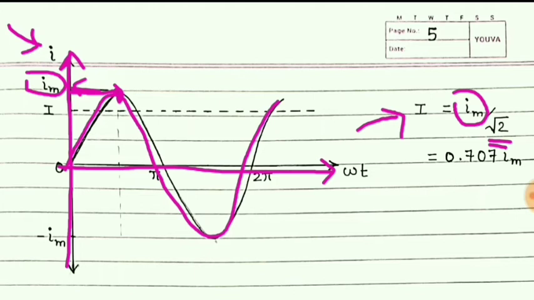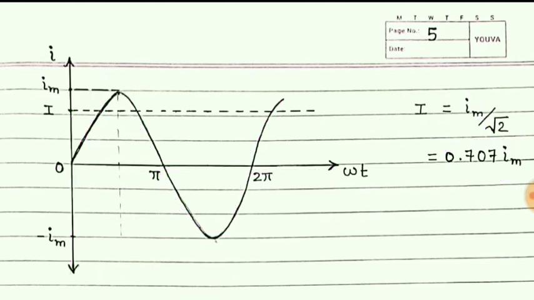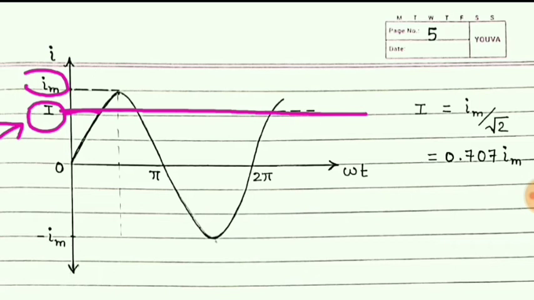If we put the value of root 2 and calculate, we will get 0.707 Im. If we plot this value on this graph, it is obtained here at this point. So this is the maximum value and this is the RMS value. So we can consider that in an AC source, the RMS value can be considered as a constant value of the current. This is the actual current supplied by the AC source.